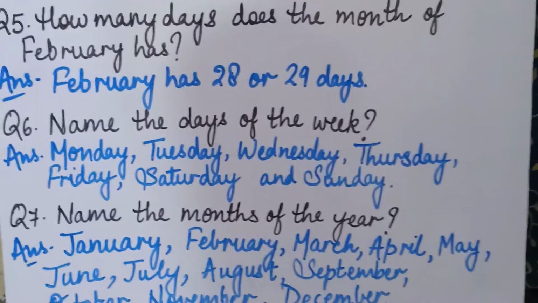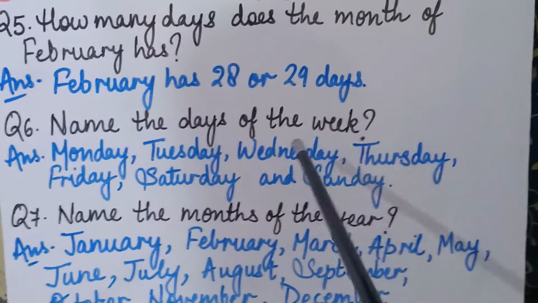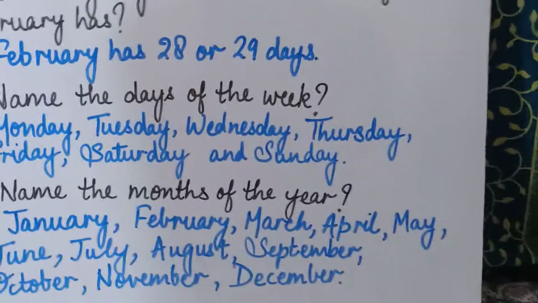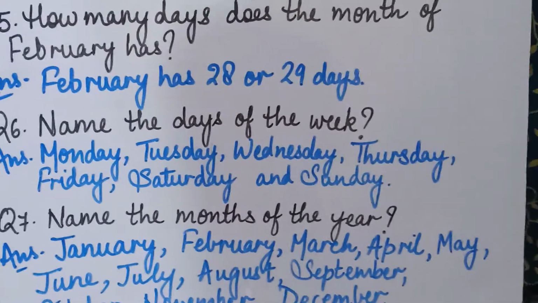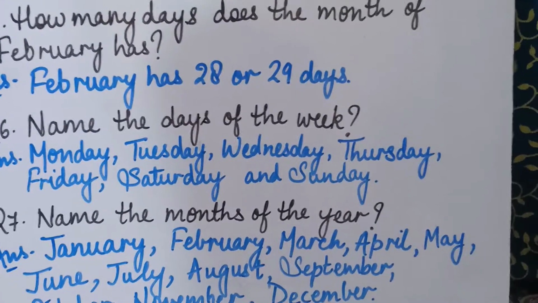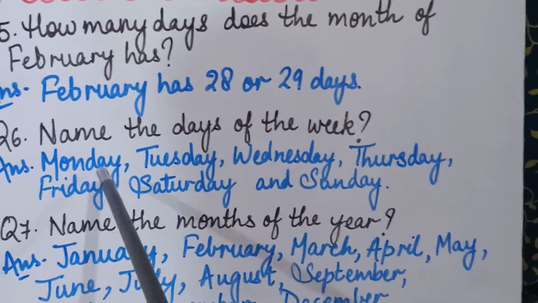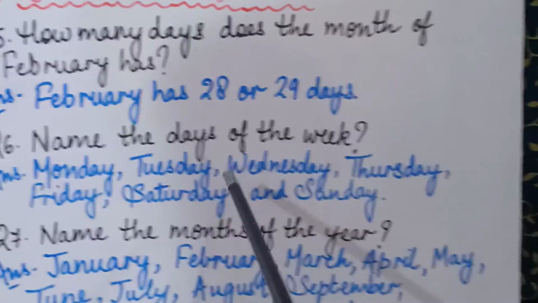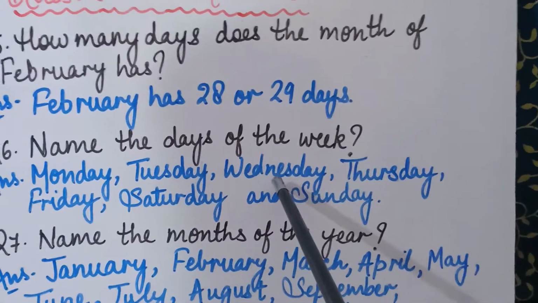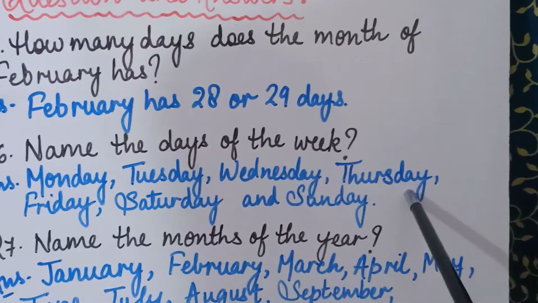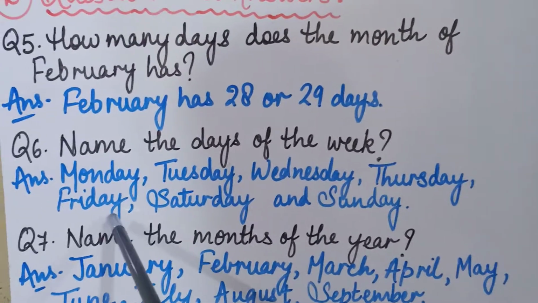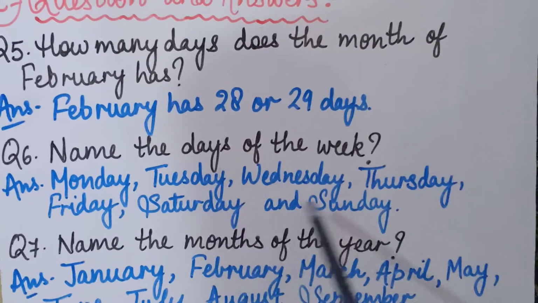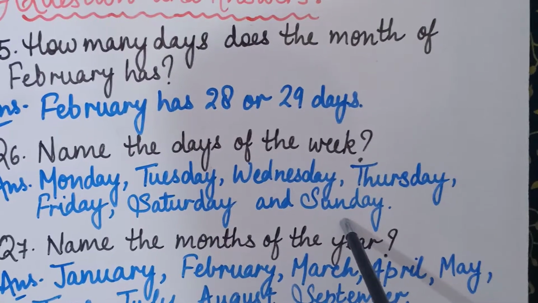Clear? Now coming to the 6th question, name the days of the week. आपको पता है डेज ऑफ द वीक कितने होते हैं? There are 7 days in a week, you all know that, and the names of those days are Monday, M-O-N-D-A-Y, Monday, then T-U-E-S-D-A-Y, Tuesday, W-E-D-N-E-S-D-A-Y, Wednesday, T-H-U-R-S-D-A-Y, Thursday, F-R-I-D-A-Y, Friday, S-A-T-U-R-D-A-Y, Saturday, and then last is S-U-N-D-A-Y, Sunday.